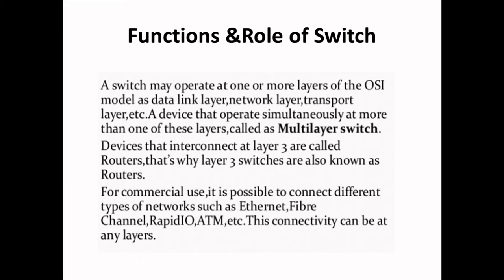Now move to the next point, that is functions and role of switch. I am going to read them one by one. These points are very important. We must know them. Let's talk about them one by one. A switch may operate at one or more layers of the OSI model, such as the data link layer, network layer, transport layer, etc. However, in general, a switch is acting on layer 2, that is the data link layer.